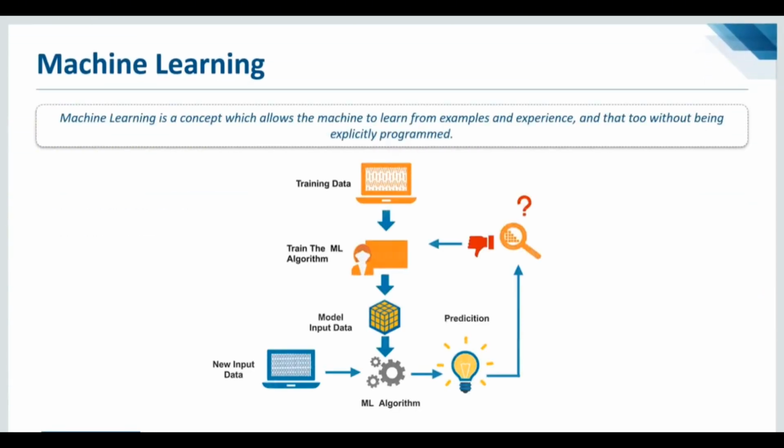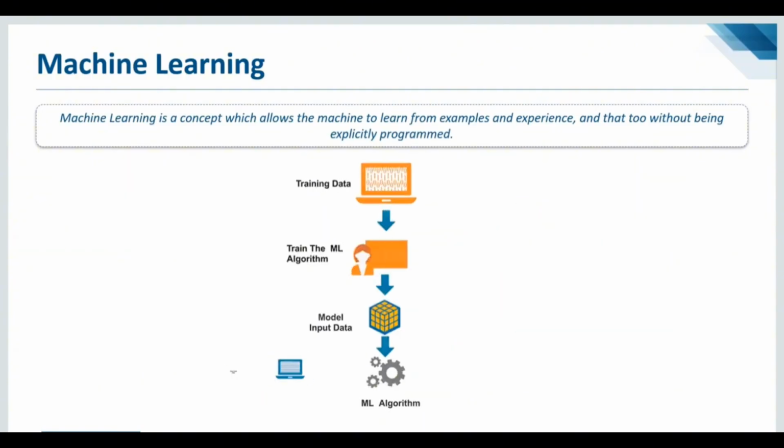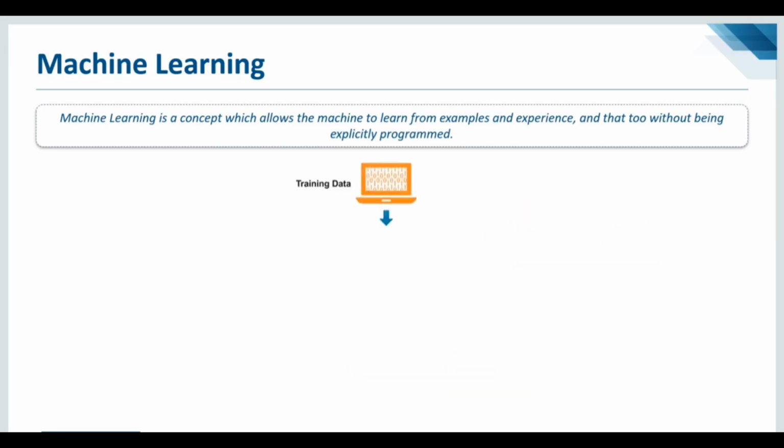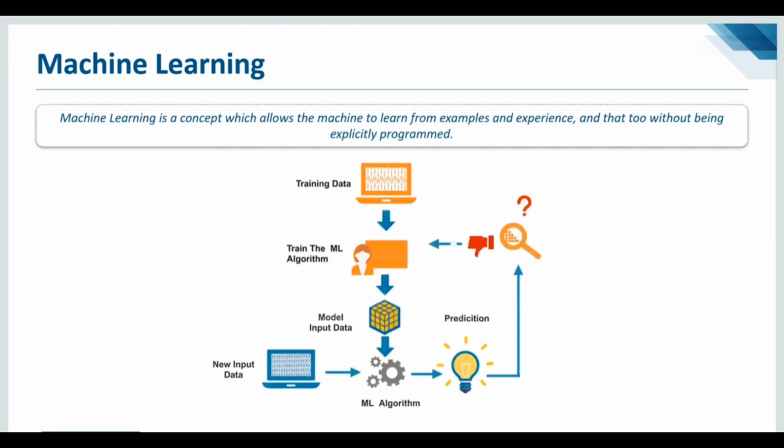Well, machine learning is basically a concept which allows the machine to learn from examples and experience, and that too without being explicitly programmed. Whatever data you pass to the machine learning algorithm, the algorithm learns from the data, and then it predicts the output for you. As you can see on the screen, we have training data, which is passed on to the machine learning algorithm. After that, the model is created.